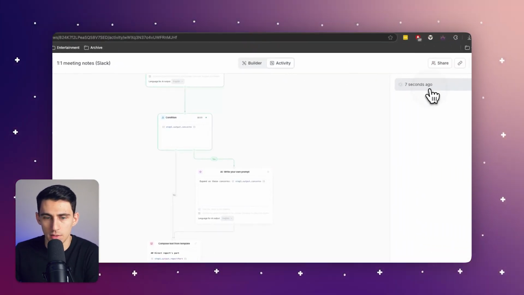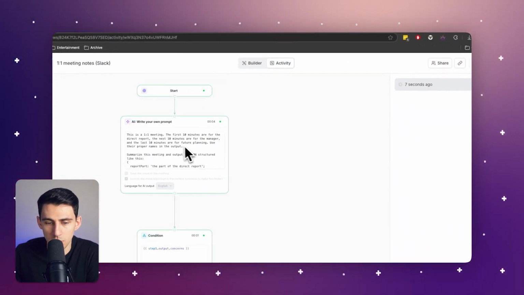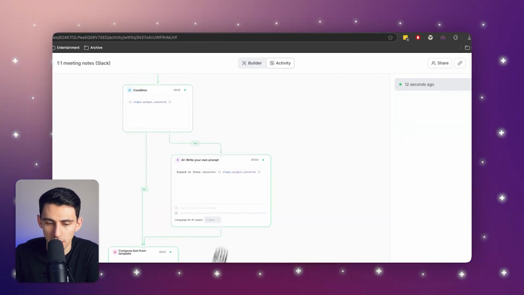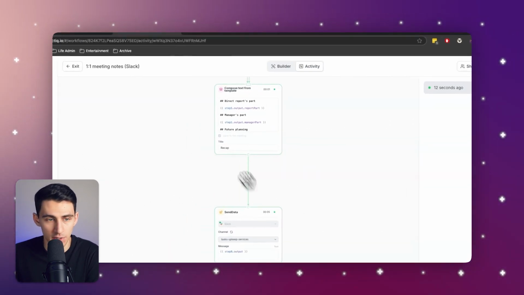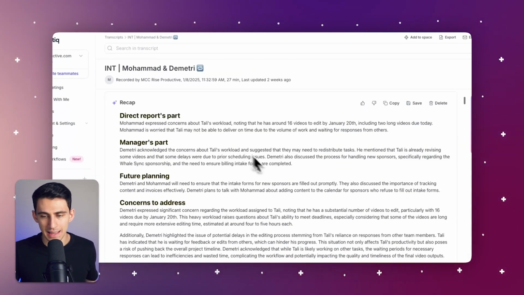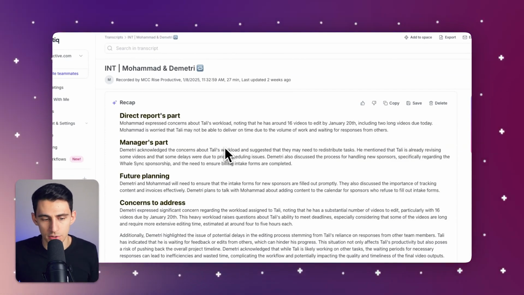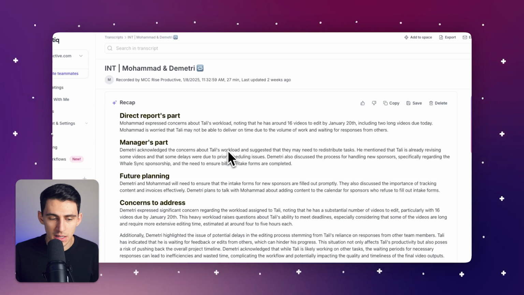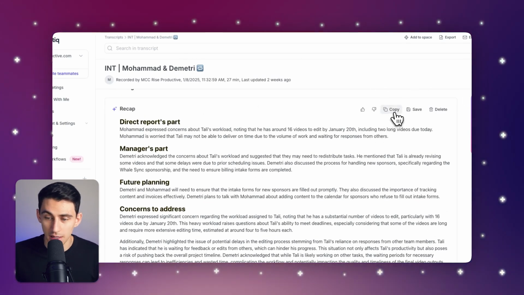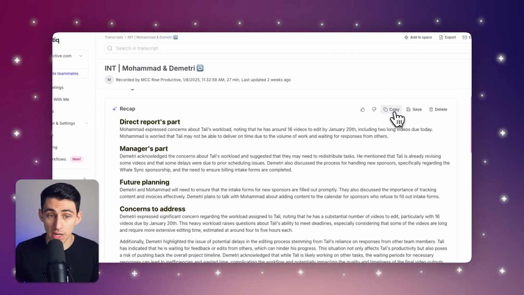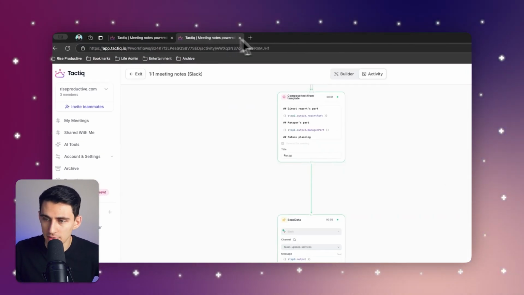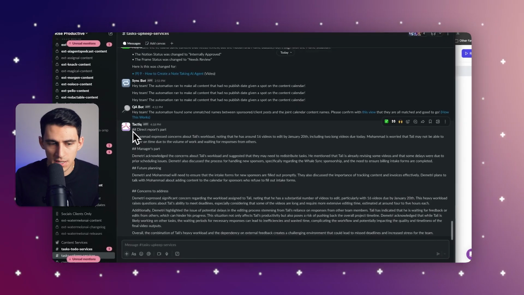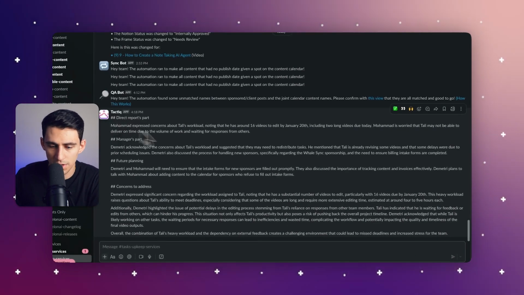You can see it in the activity. It's going through it right now, where it's getting this one-on-one, figuring out the different issues that came up in the one-on-one and addressing them. And then from there, sending it to the Slack channel. So as you can see, this is the direct report and managers back and forth regarding their concerns. And in all of these little steps, all it's doing is it's gonna copy it basically and send it to that channel inside of Slack. I know it's successful because there's this little green dot and it sent the data here. And as you can see, it sends it directly to this channel with everything that you need.